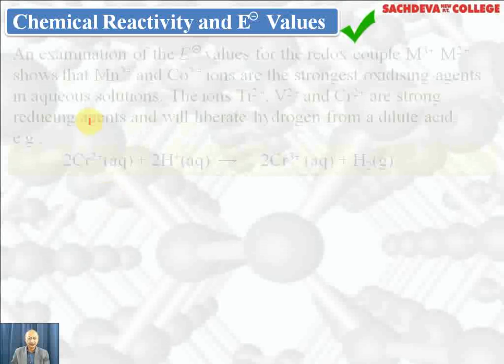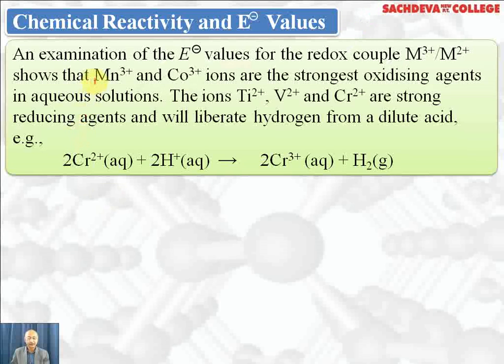Chemical reactivity and electrode potential value. If you observe the electrode potential value for the redox couple, it will show that Mn+3 and cobalt +3 are the strongest oxidizing agent. That is, they can gain electron to form Mn+2 and cobalt +2 respectively. Reason, because Mn+2 and cobalt +2 are more stable. Mn+2 is more stable due to 3d5 half-filled, and cobalt +2 is also more stable.